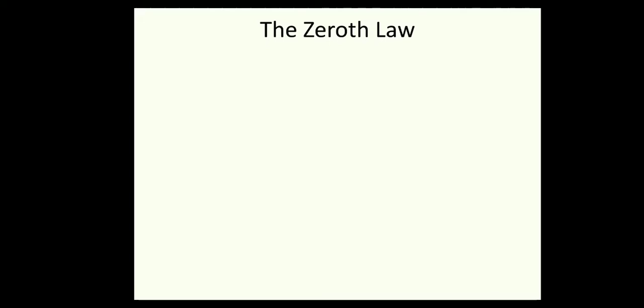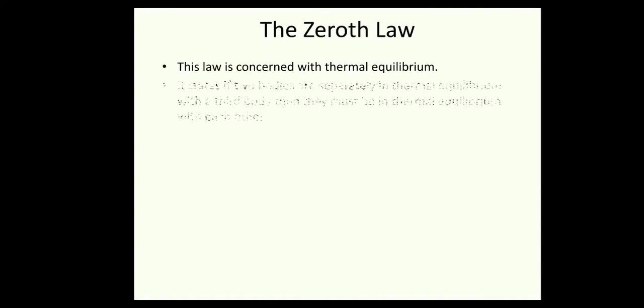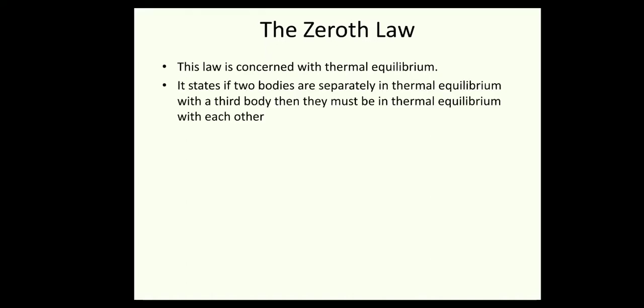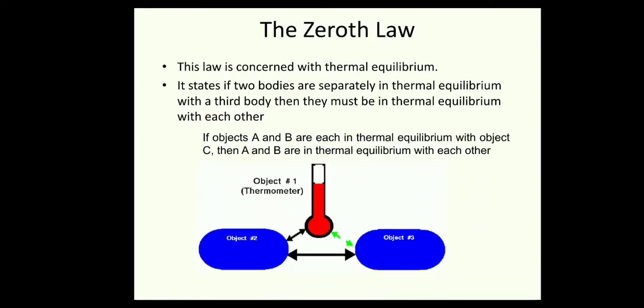In this video we are going to see the different laws. First is the zeroth law. According to the zeroth law, it is concerned with the thermal equilibrium condition of systems. If two bodies are separately in thermal equilibrium with a third body, then they must be in thermal equilibrium with each other. Let's take one example.